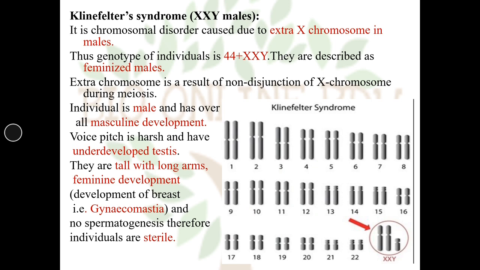Again, you can see the karyotype of the individuals suffering from Klinefelter syndrome. So you can see they have an extra X chromosome in their karyotype. So the total chromosomes present in these individuals is 47 instead of 46.